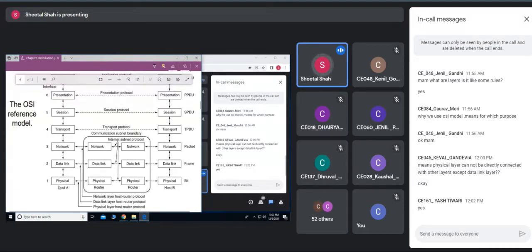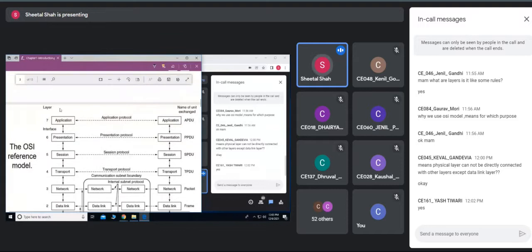Here the lower three layers only interact with their neighboring routers. It doesn't mean that they are not connected with the destination host. Whereas the upper layer protocols, which we will be studying, are peer-to-peer, and the end-to-end connection is between the transport layer of host A and host B. The session layer protocol of host A is connected to the session layer protocol of host B, and so on. These are not physical connections, but virtual connections between the peer entities.